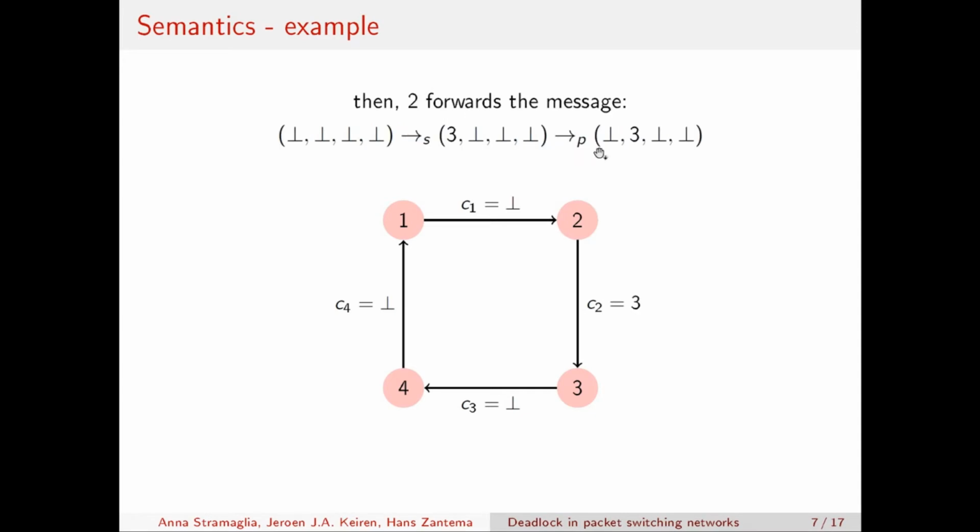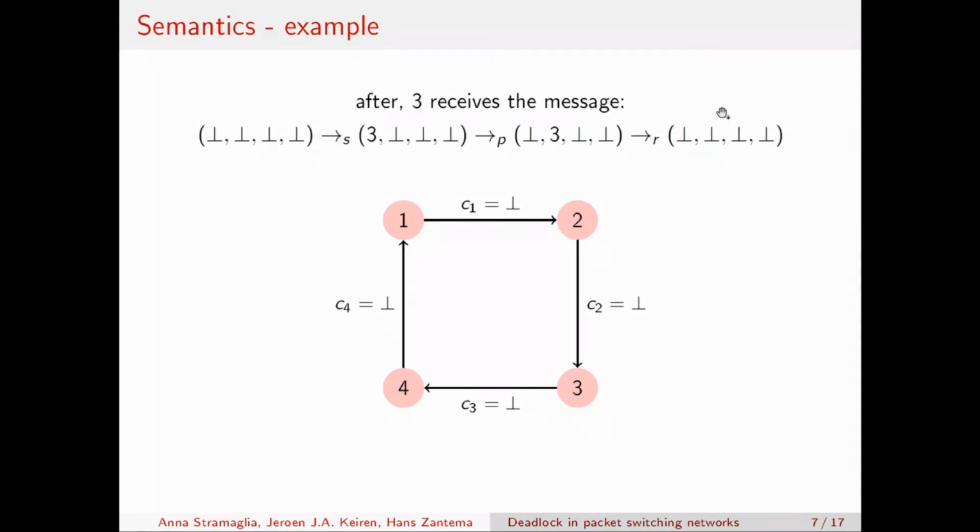After the process step, we end up in a configuration where now channel C2 is filled in by the value 3. And after the receive transition, we end up in a state which is the same as the initial configuration. So this is the trace of execution of send, process, and receive steps for a message that is sent from node 1 to node 3.